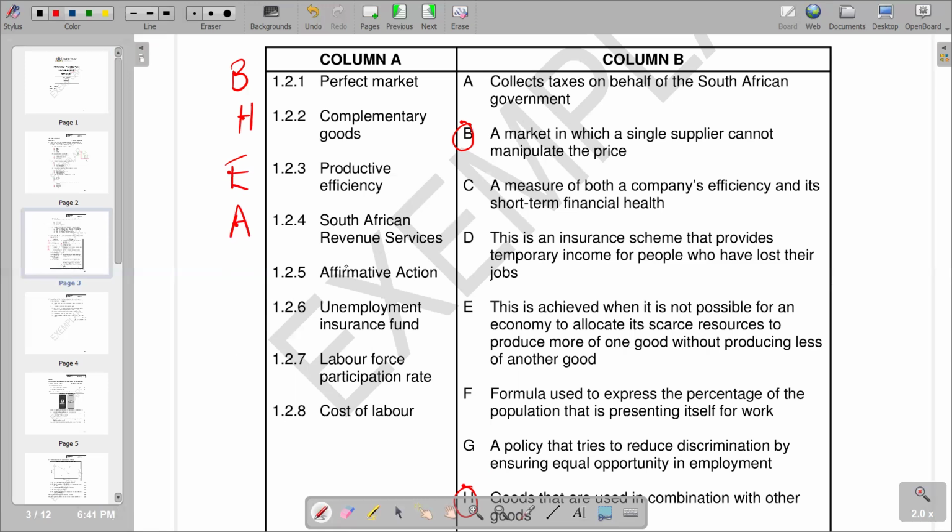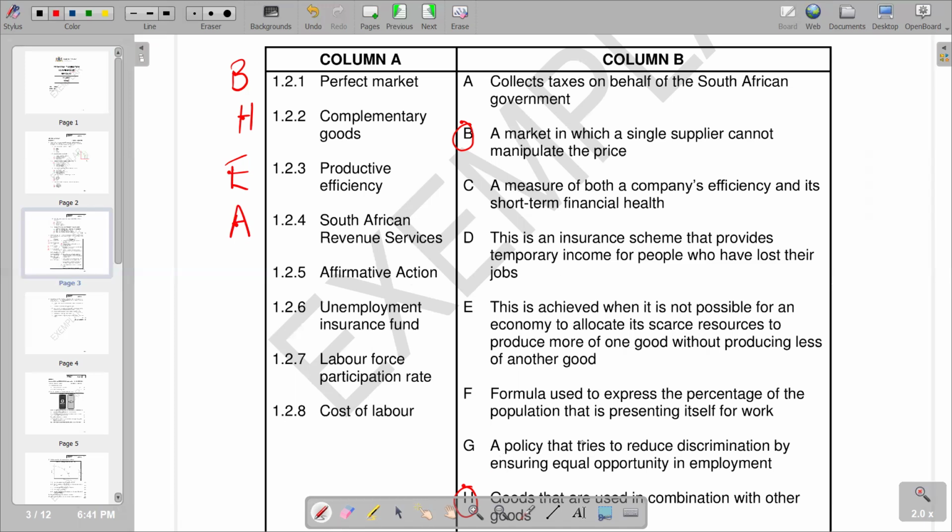Then affirmative action. We know affirmative action refers to a set of policies and practices within a government or organization or business seeking to benefit marginalized groups. Basically, we're talking about benefiting the disadvantaged. So this is what we put on affirmative action. So that is the typical response we are looking for in column B. Let's try to see according to the responses that we have.